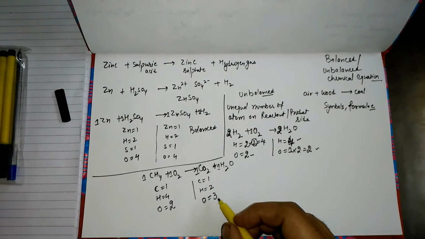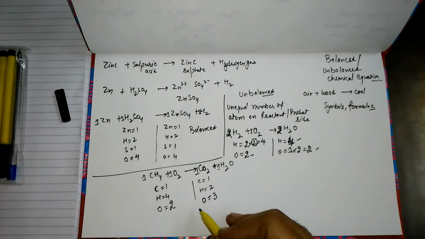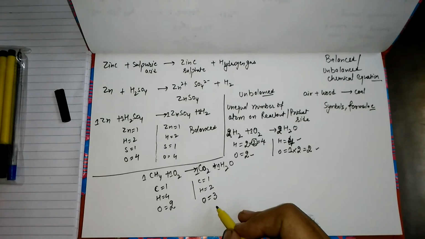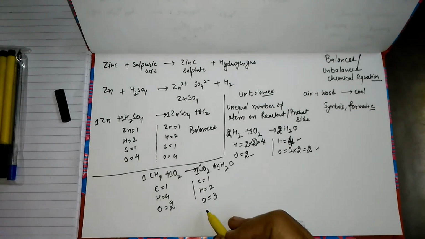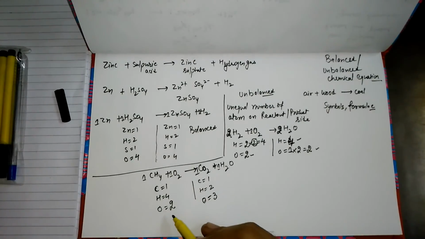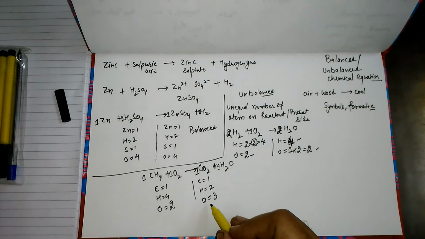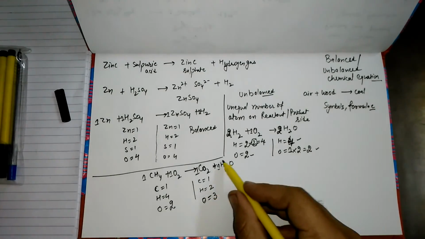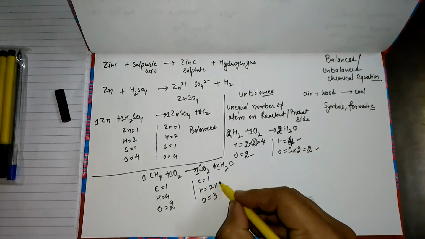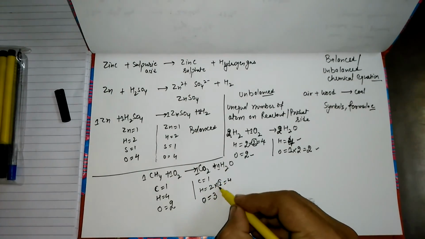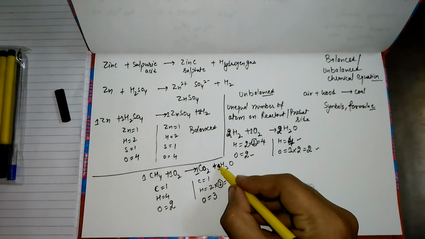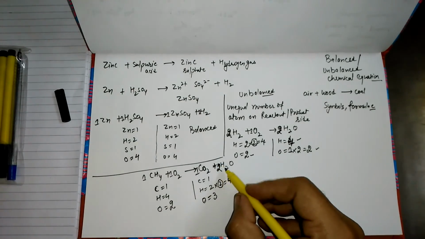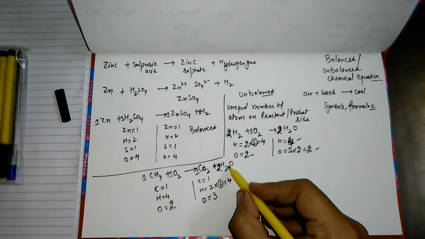So the number of carbon atoms is equal on both sides, 1 each, but the number of hydrogen atoms and oxygen atoms are not equal. There are 4 hydrogen atoms on the left side and only 2 hydrogen atoms on the right side. To balance hydrogen on the right side, we will multiply this H2O with 2. So 2 multiplied by 2 becomes 4. We will write this 2 in front of H2O. Remember one thing, we will never place it in between.